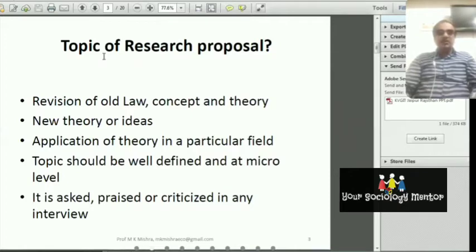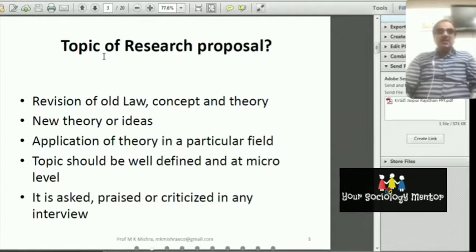The topic should be very, very important. And one important thing is that while choosing the topic of research, we should also focus on an interdisciplinary topic. That is very important.